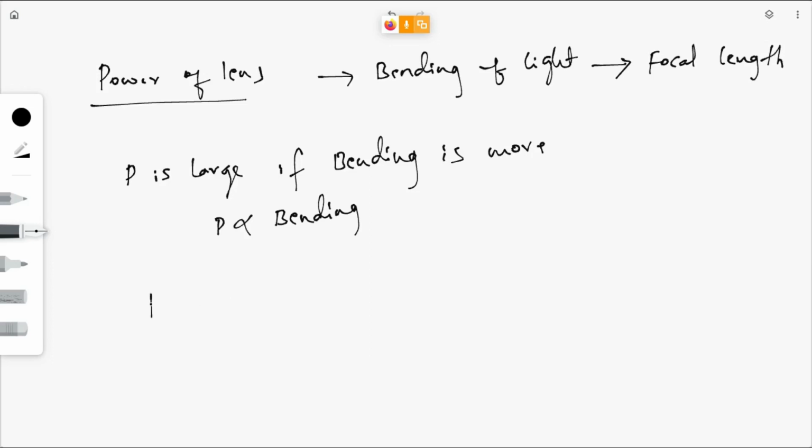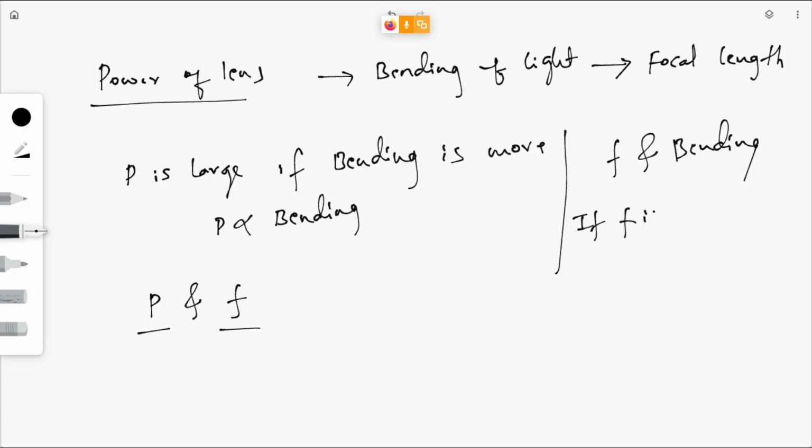Now how are P and focal length related? Power and focal length, how are these two related? First, how are F and bending related? If the focal length F is more, the bending will be less, right?